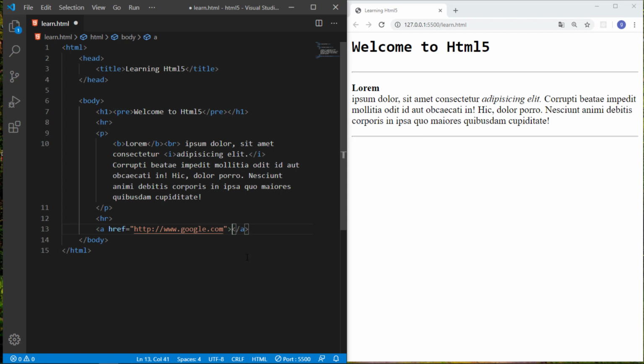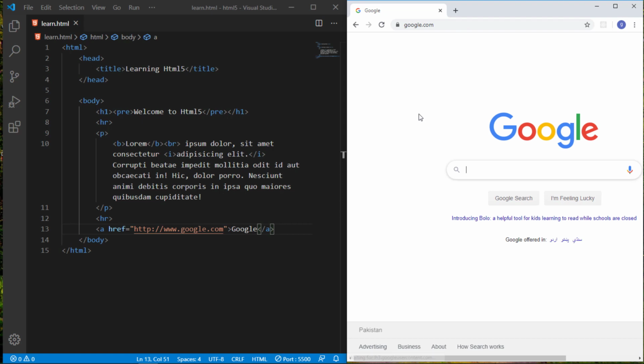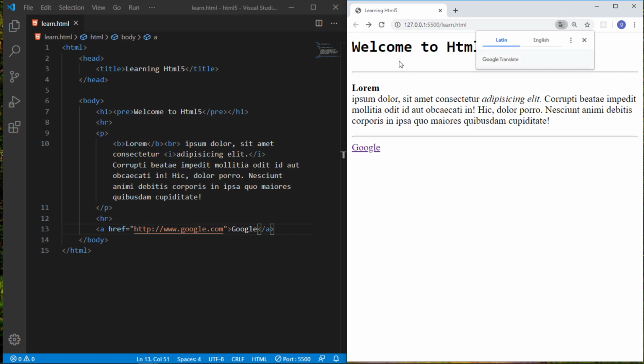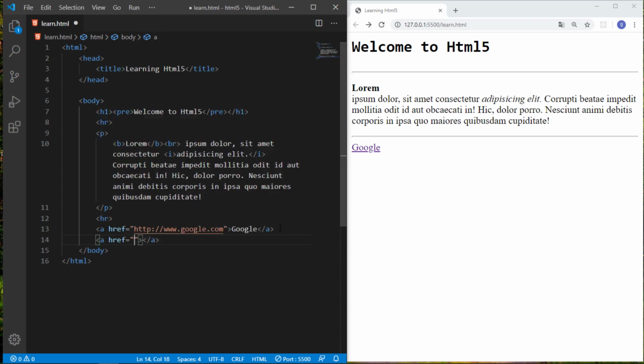And here we want to display the link name. I just write Google and save it. So you can see the link is displayed in the web browser. If you click this link, it will take you to the given URL. So this way you can create different links.